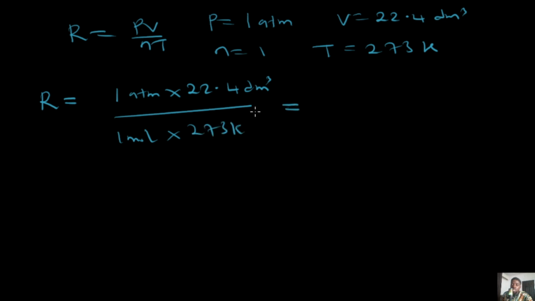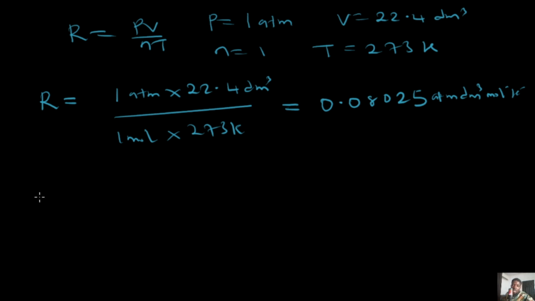Now when you do this, you are going to have 1 times 22.4, which is 22.4, divided by 273 Kelvin, and that is going to give us 0.08205. Now the unit of this is going to be atm dm cube per mole per Kelvin.